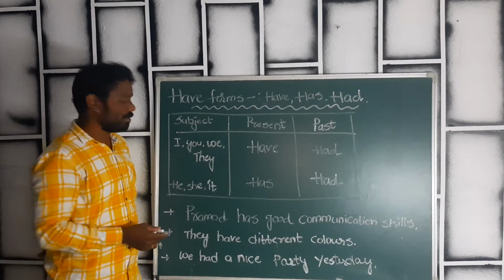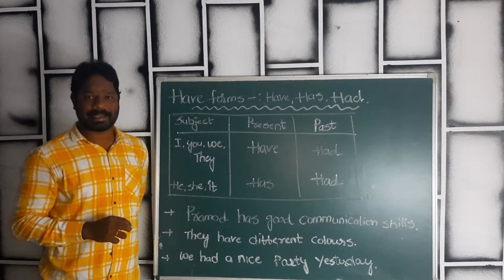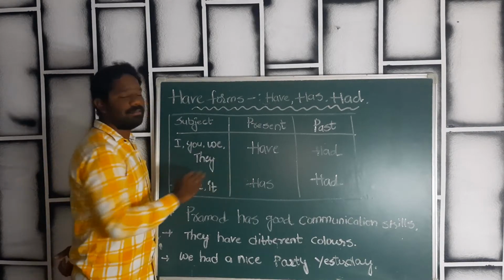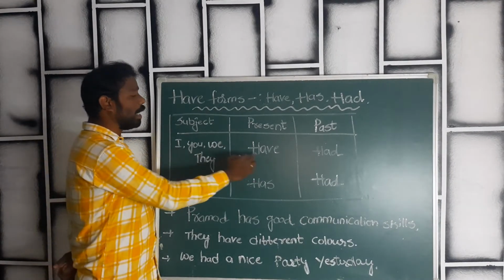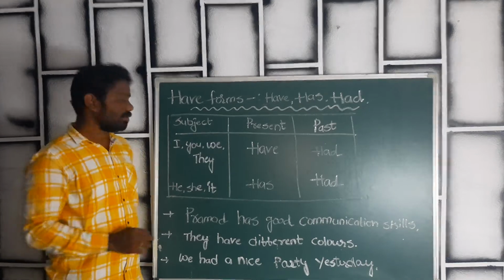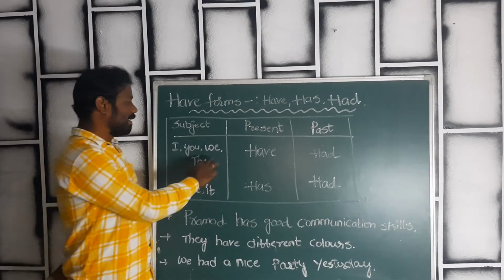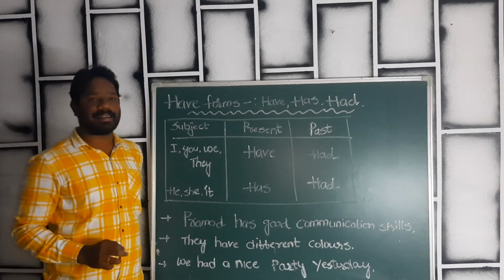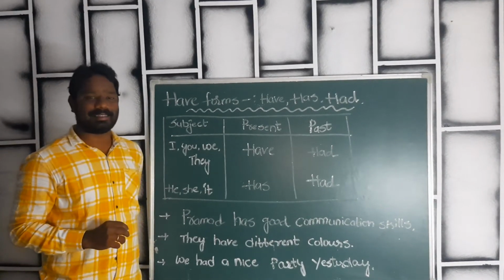For example, I have. Now make a sentence. I have a collection of books. You have good communication skills. We have a big library in our school.